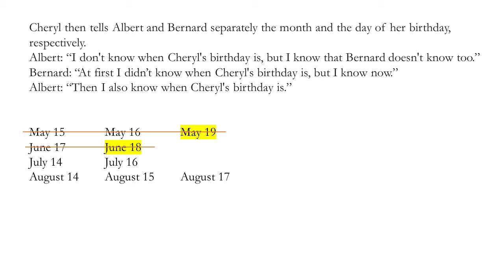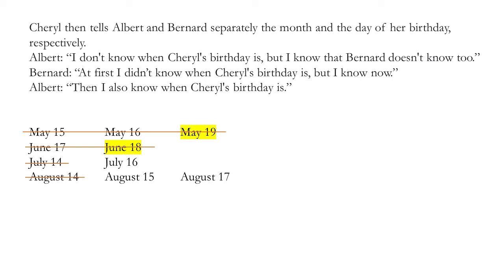So that means that the number that she told Bernard is unique between July and August. So what we know, it can't be 14. She couldn't have told him 14 because there's a 14 in July and in August. So she had to tell Bernard either 15, 16, or 17.